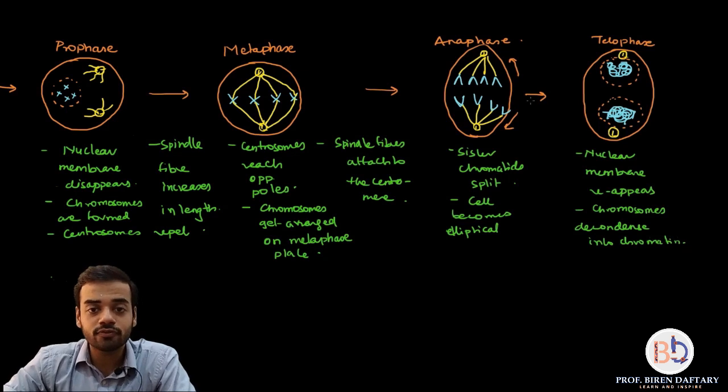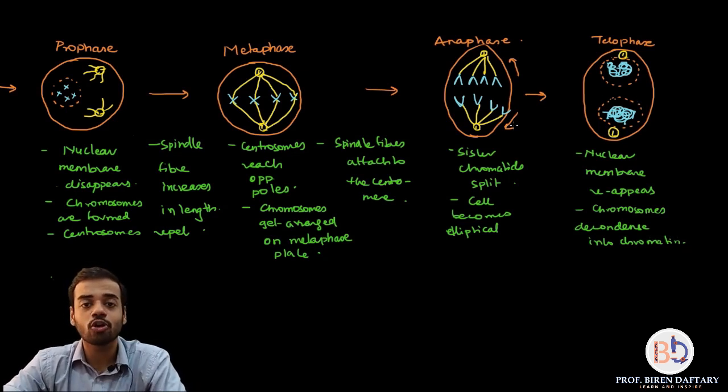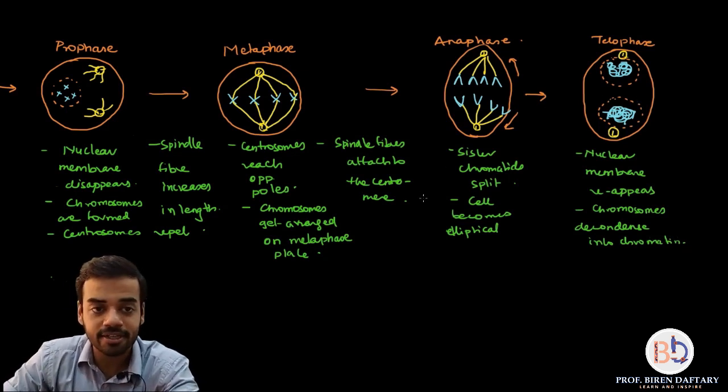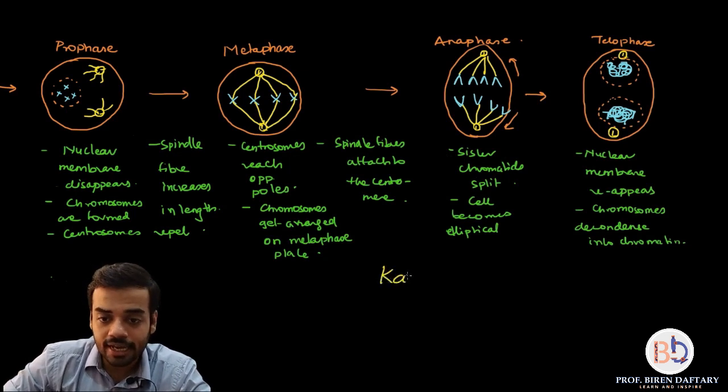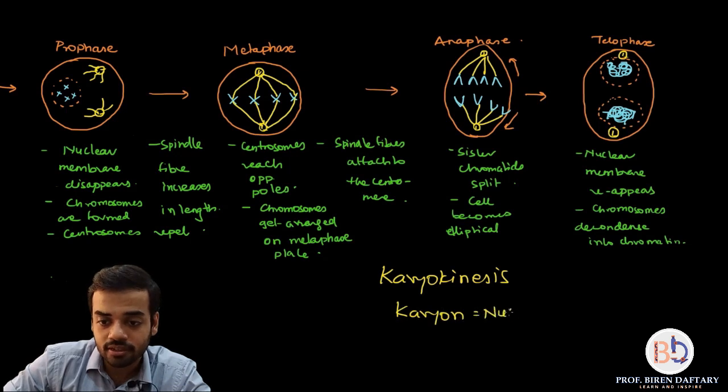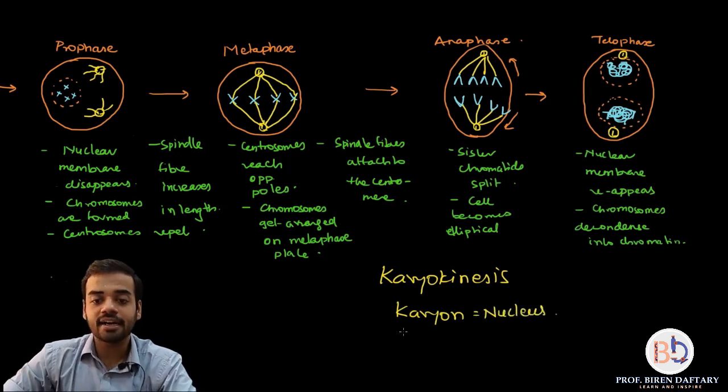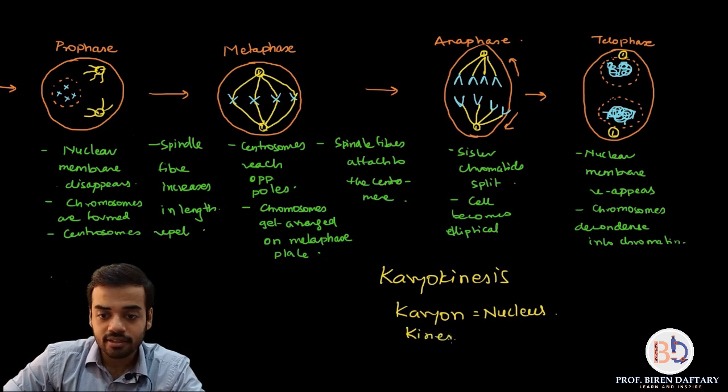So these first 4 steps of mitosis are also called as karyokinesis. Let me write it down over here. Karyokinesis. Okay, so this word is made up of 2 words. First word is karyon, and karyon means nucleus, and kinesis means splitting.